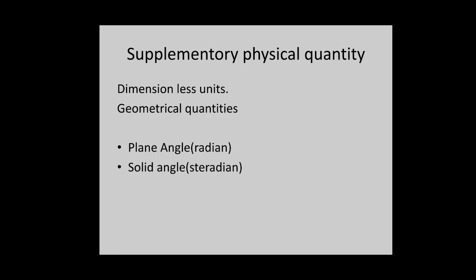There are mainly two supplementary physical quantities. First one is plane angle and second one is solid angle. One thing remember, that supplementary physical quantity is also called geometric quantity, and it is a dimensionless quantity, right? So plane angle means like cos theta, sin theta, all angle related phenomena come under plane angle. And second is solid angle, which is measured in steradian, that we will study further.